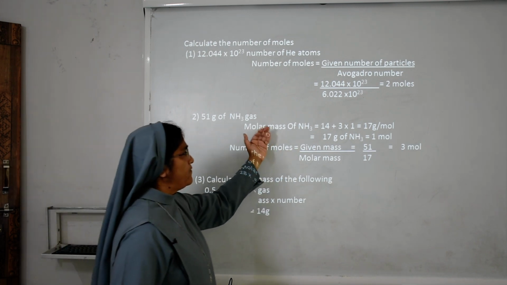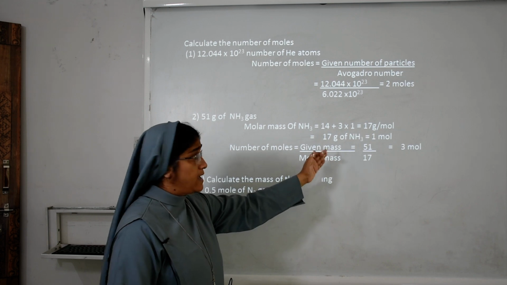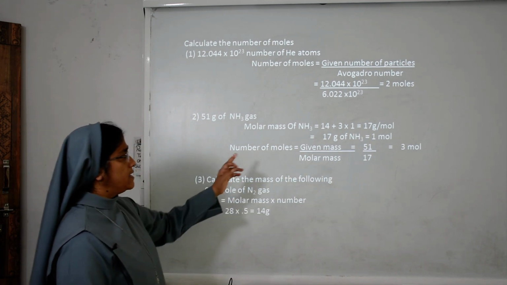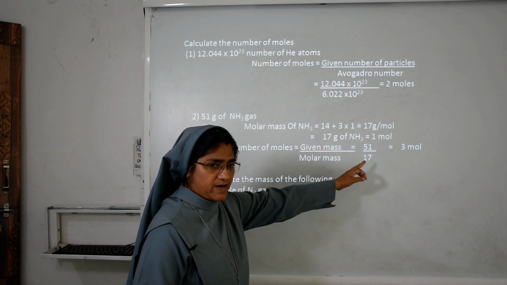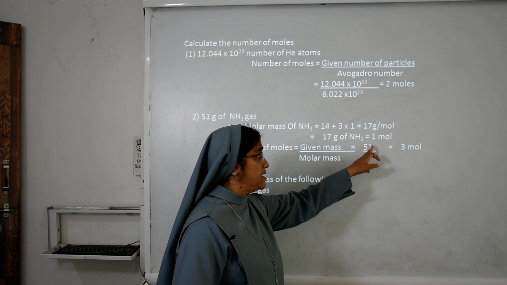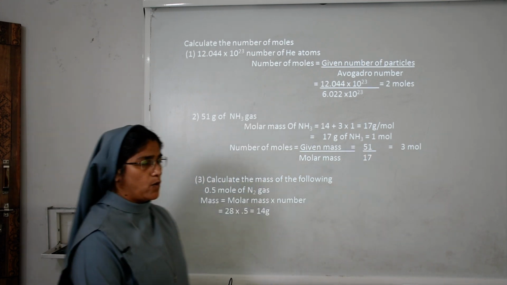Given mass upon molar mass. The molar mass you already found out. What is the molar mass? 17 gram of ammonia, 17 gram. So in the molar mass we will write 17. So what is the answer? We will cut 17, 51, 3 times. So we will get 3 moles.